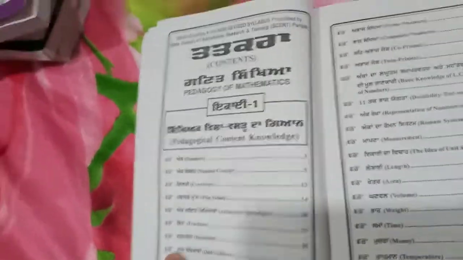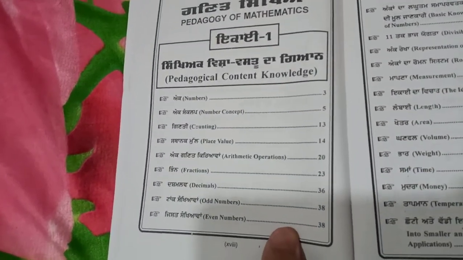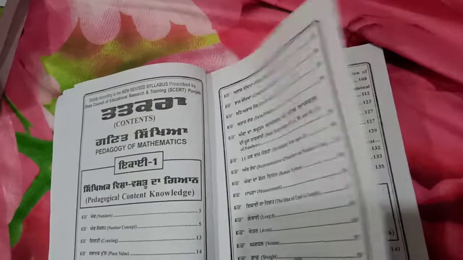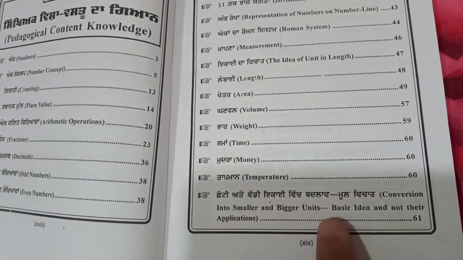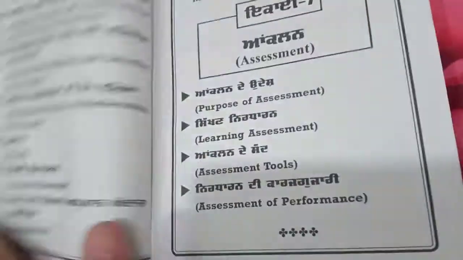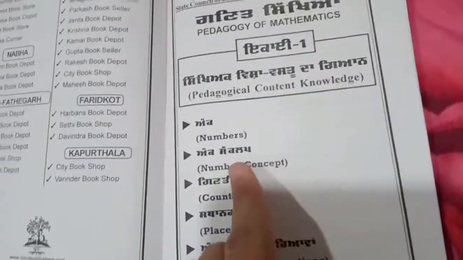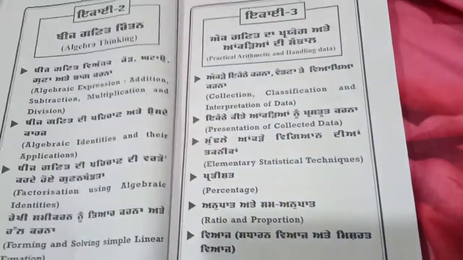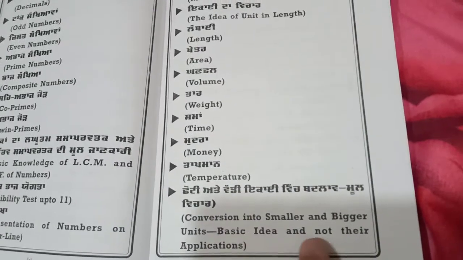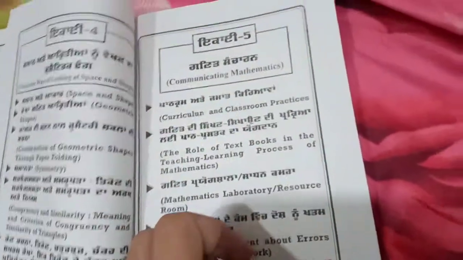You have to check out the contents now and verify the content with the syllabus. Like Unit 1 numbers, number concept, counting, place value, conversion into smaller and bigger units, basic idea and not their application. You can check out and verify it with the syllabus. So Unit 1 is completely there.